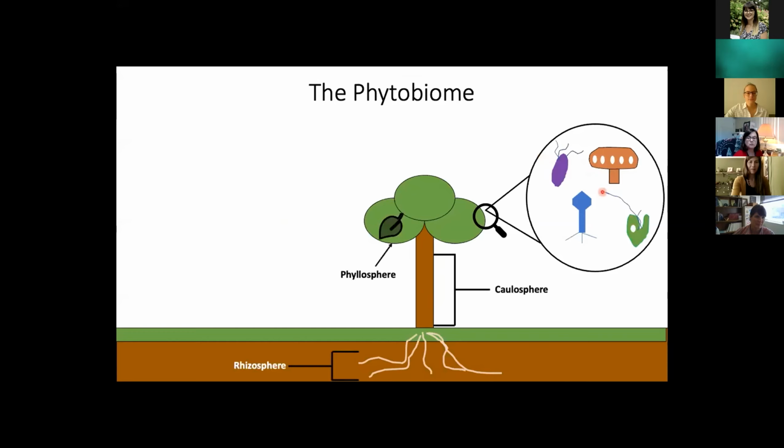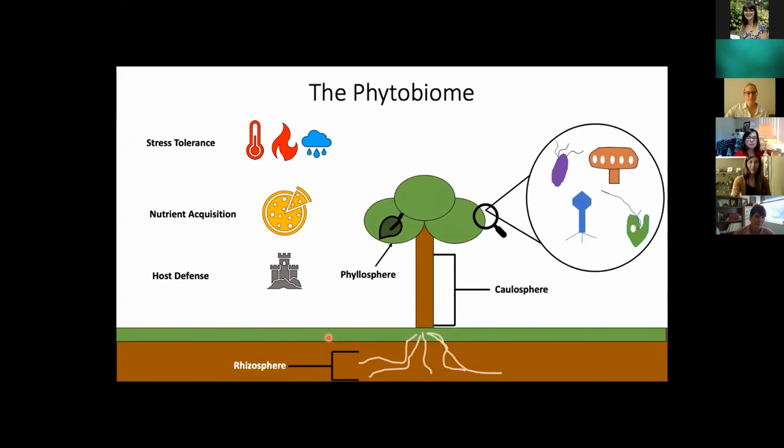So these microorganisms can associate with pretty much every portion of a plant, including the leaves or the phyllosphere, the stem or the caulosphere, as well as the below ground portions of the plant, such as the roots, the soil directly adjacent to the roots, which is referred to as the rhizosphere, as well as the bulk soil itself.